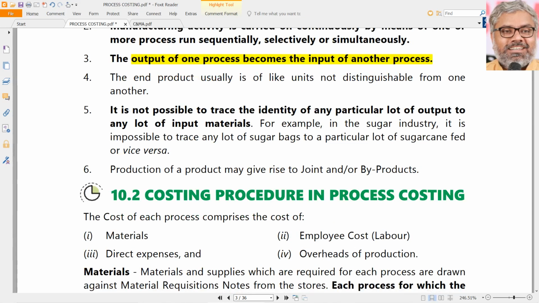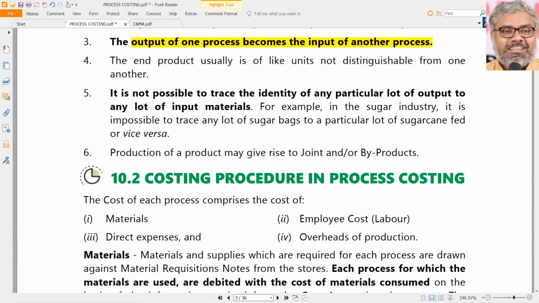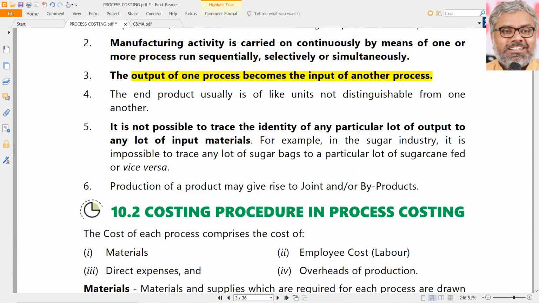And another important point here, only for practical purposes, not for us, is the difficulty in tracing the identity of a particular lot of output to any particular lot of input. That will be very difficult and almost impossible. You take any industry, say sugar industry, one sugar bag if you take, which is output, from which truck of sugar cane this sugar bag is manufactured, can we identify that? It is just impossible.